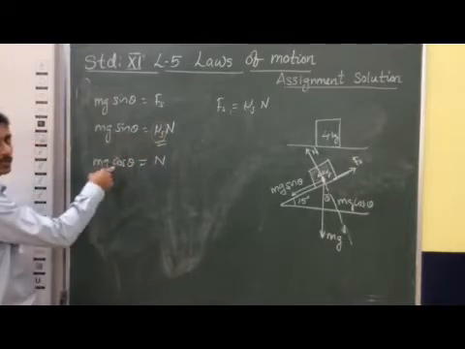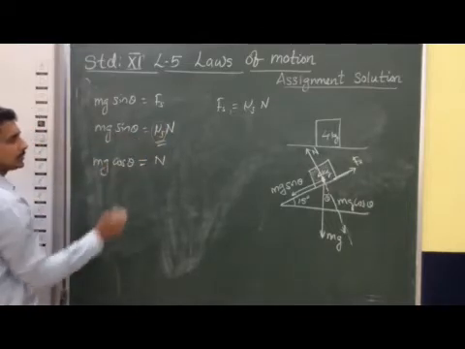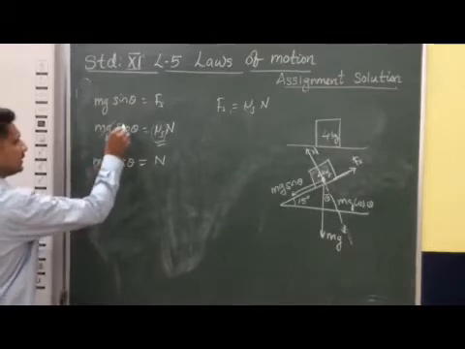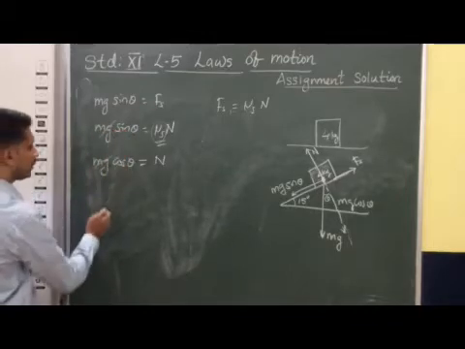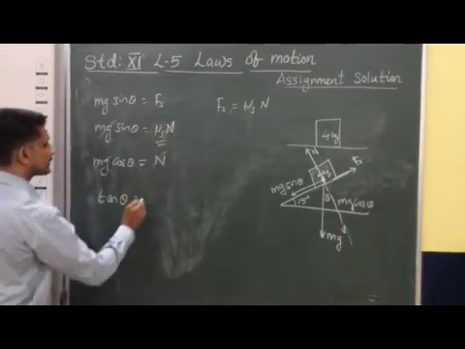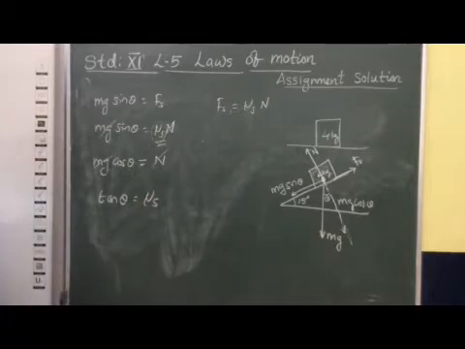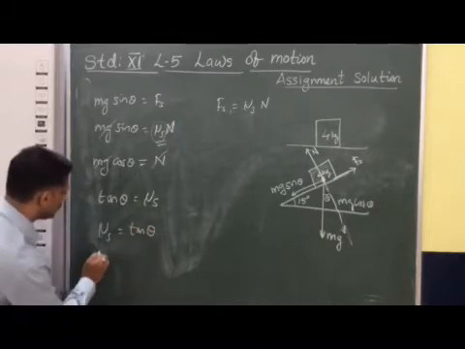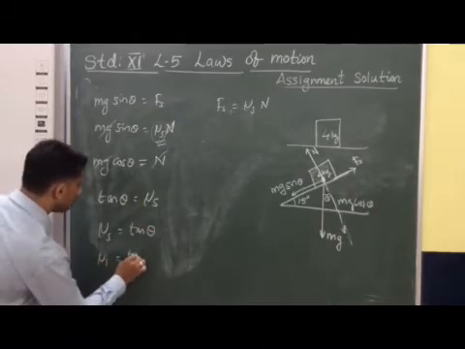If we take the ratio between these two equations, we will get this value. Here this term will cancel. Taking the ratio sin by cos, the equation becomes tan theta is equal to μs into n by n, so n will cancel and μs will come. So μs is equal to tan theta.